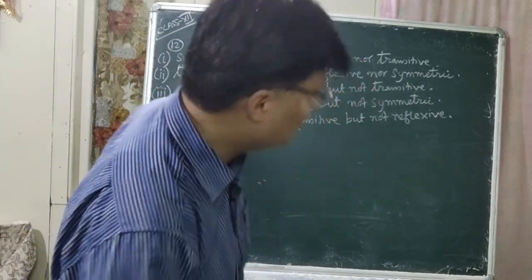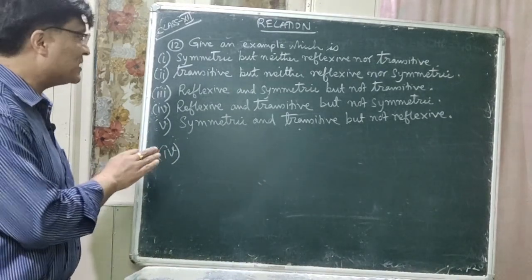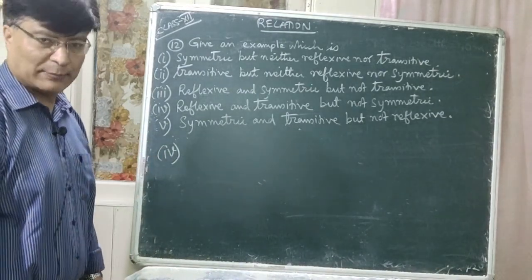You have to give an example which is reflexive and transitive but not symmetric.